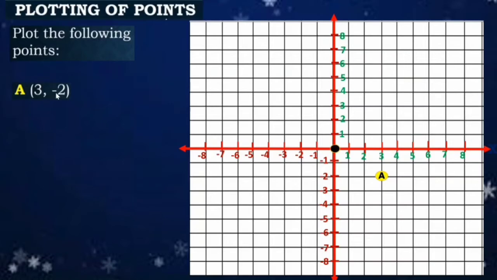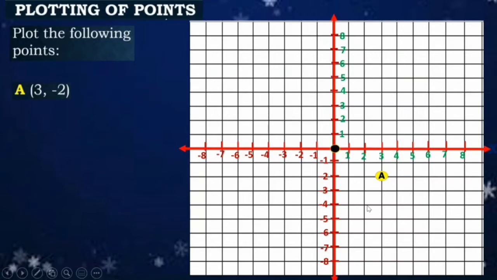Okay, so kapag nag-plot ng point, mas mainam kung gumamit tayo ng graphing paper. As long as basta pantay-pantay dapat yung box. Nakikita nyo yung mga box dyan.